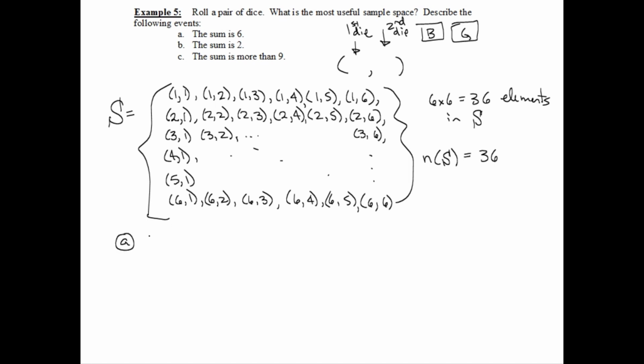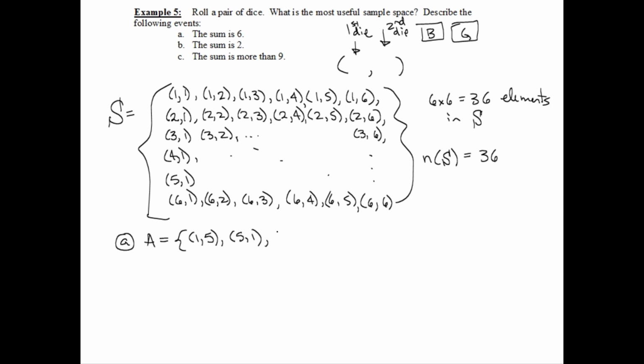The sum is 6. Let's call this set event A. We want to write down all the ones that have a sum of 6. Okay, so try to be systematic about it. Let's start with the first coordinate or first die being 1. What can I put with that to get 6? 1, 5. Okay, now if 1, 5 is a possibility, 5, 1 is a possibility. In other words, maybe the blue die is 1, green is 5, or you could have the blue being 5, green is 1. Those both give me a total of 6.